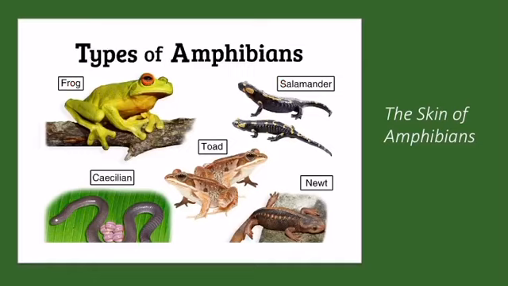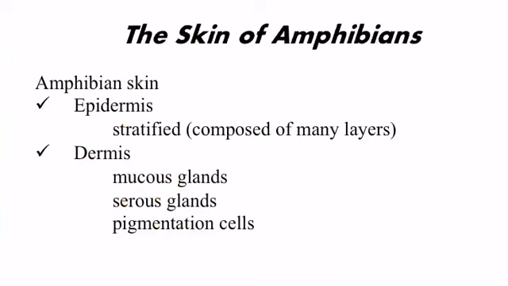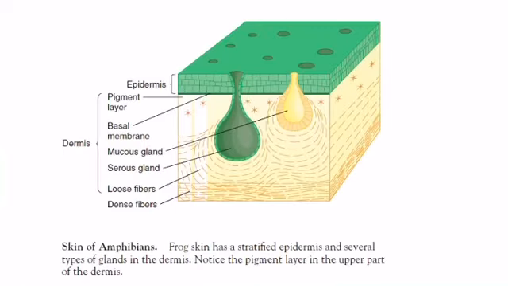Our next topic is the integumentary system of amphibians, or the skin of amphibians. Amphibian skin also has two main layers like all vertebrates. One is the epidermis and the other one is the dermis. The epidermis is stratified, that is, it is composed of many layers. Dermis consists of mucus gland, serous gland, and pigmentation cells.